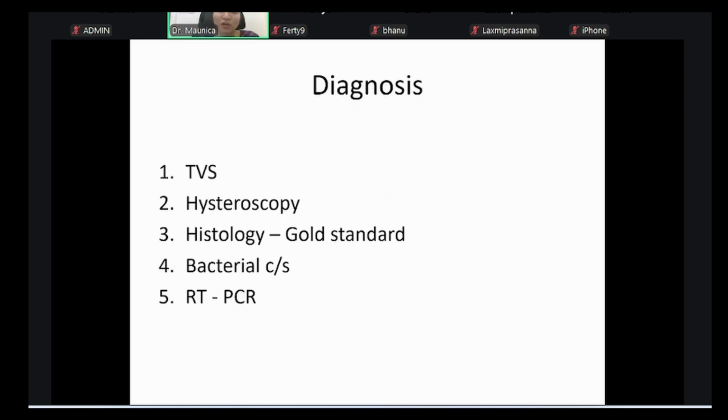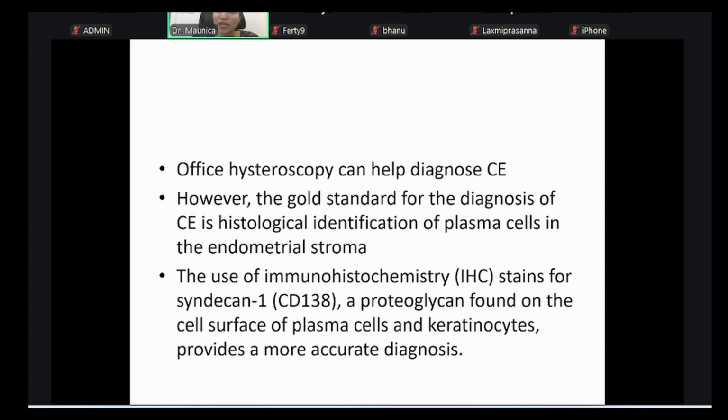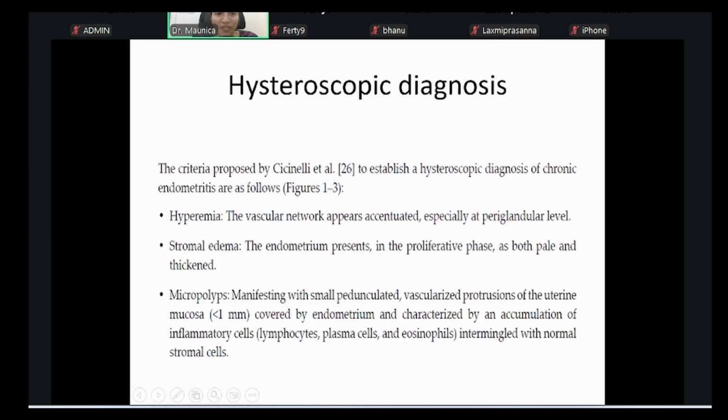How can you diagnose? There are multiple things given, but mainly it is hysteroscopy and histology. First one, hysteroscopy. A simple daycare office hysteroscopy is more than enough. It is the gold standard. Second is histology, where we have to identify the plasma cells in the endometrial stroma using IHC stains for CD138. What are the hysteroscopic findings? Three things, remember: hyperemia, stromal edema, micropolyps. These are the features. If you find them on hysteroscopy, then it is a sign of chronic endometritis and you have to treat it. Even among these three, the very specific finding is the micropolyps.